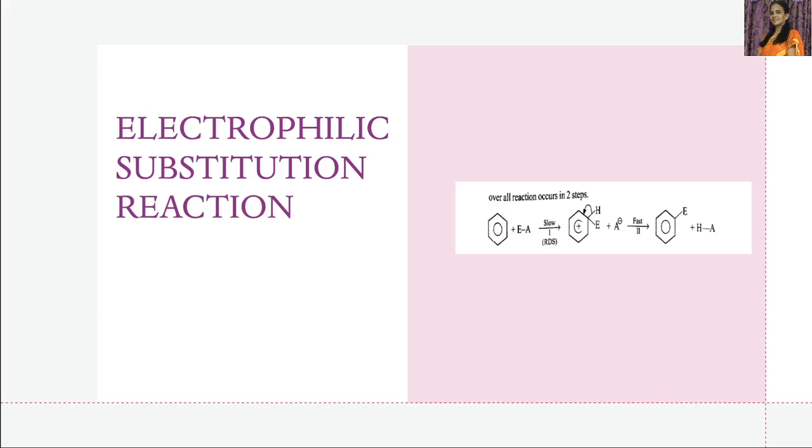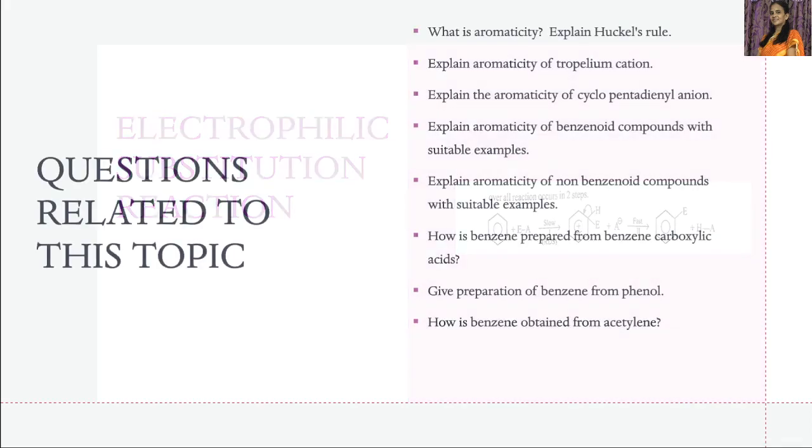Then in the next step, the sigma complex loses one proton from this particular sp3 carbon to the negative part, that is the nucleophilic part of the reagent, to form the substituted benzene, and this is the second step of the reaction, which is a fast step. Okay, so this is about aromaticity.